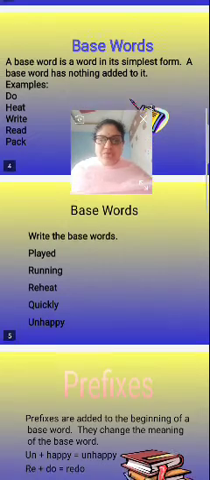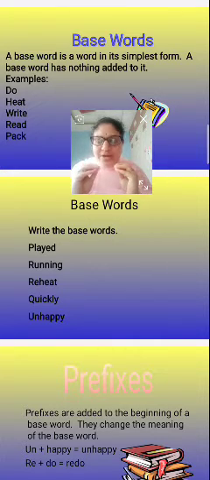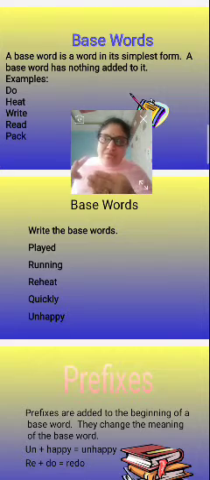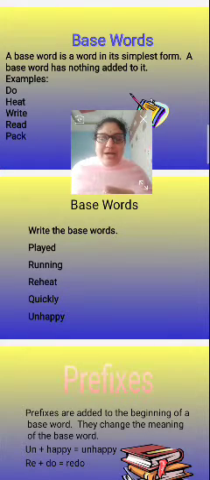I'm thinking that you are following me. So write the base words here. What are the base words here? Played, running, reheat, quickly, unhappy. These five are not the base words, because in played we have added ed, which is a suffix, and in running we have added ing, which is also a suffix. In reheat we have added re at the beginning of the word, so that is a prefix. In quickly we have added ly at the end of the word, so that is a suffix. And the last one is unhappy.